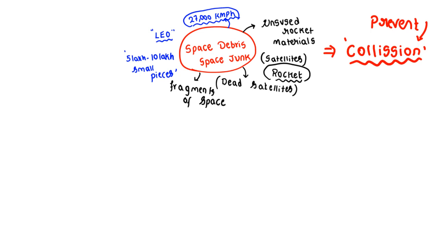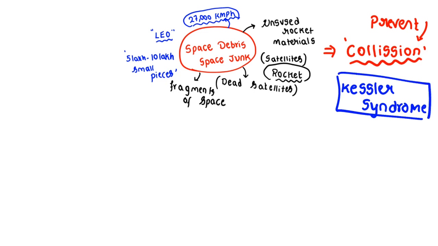So you have to see, actually we have seen that it might rotate somewhere around 27,000 kilometers per hour. Some 5 lakh to 10 lakh detected small pieces are available as space debris, which might cause some damage to our satellite objects. See, actually there is one phenomenon and you have to know this, that is called Kessler Syndrome. Please try to remember the concept of Kessler Syndrome.